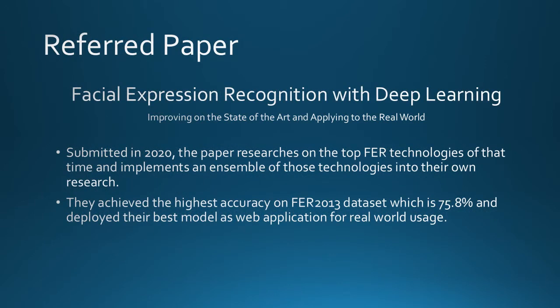The paper which I referred to is Facial Expression Recognition with Deep Learning, Improving on the State of the Art and Applying to the Real World. It was submitted by the research team at Stanford in 2020. The FER 2013 dataset is the benchmark dataset for facial expression recognition, with over 35,000 images divided into 7 categories of emotions, which are sad, neutral, disgust, happy, angry, surprise, and fear.